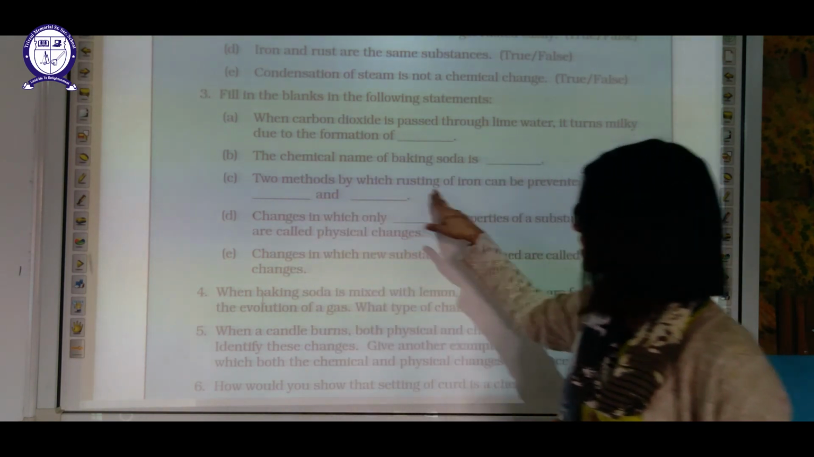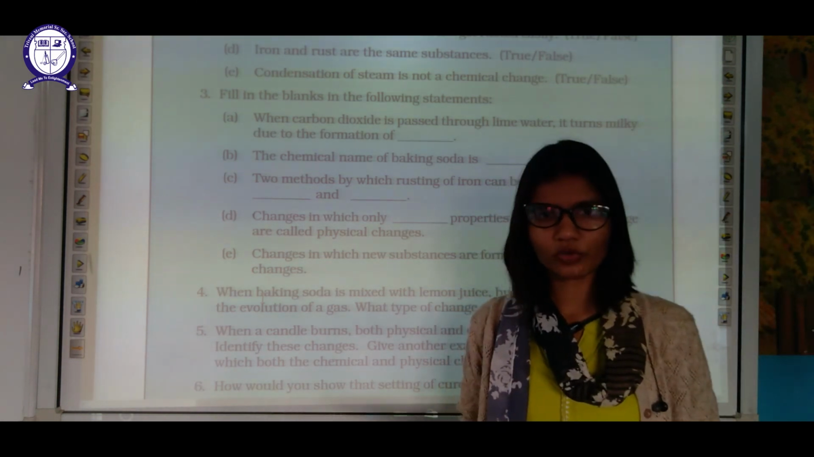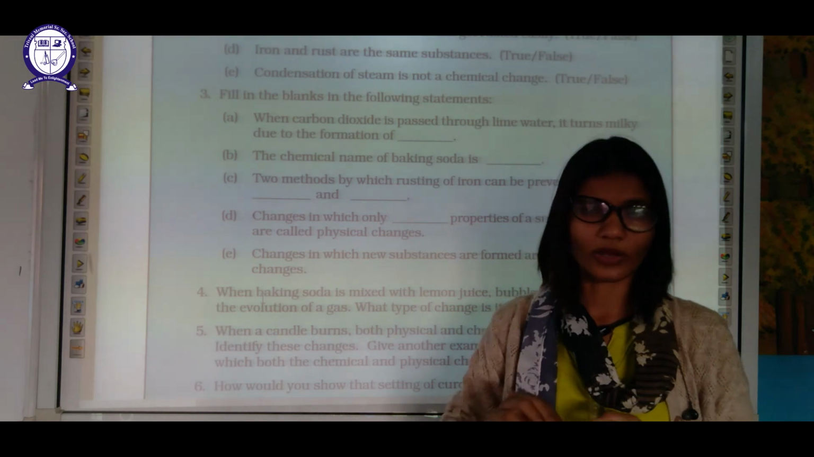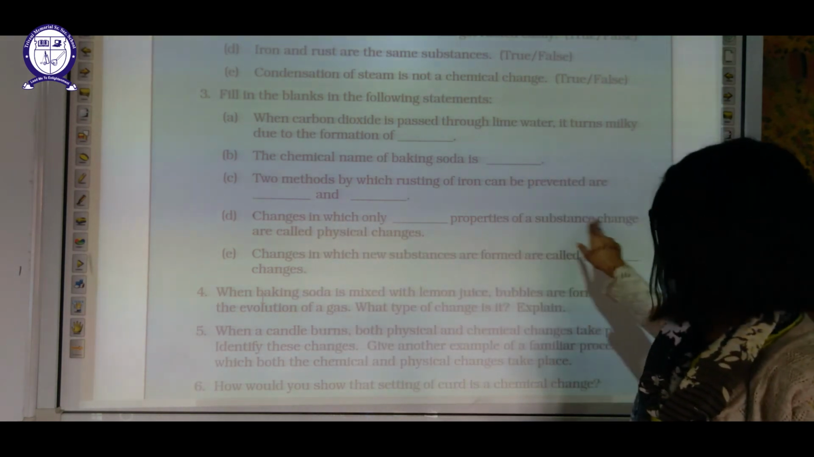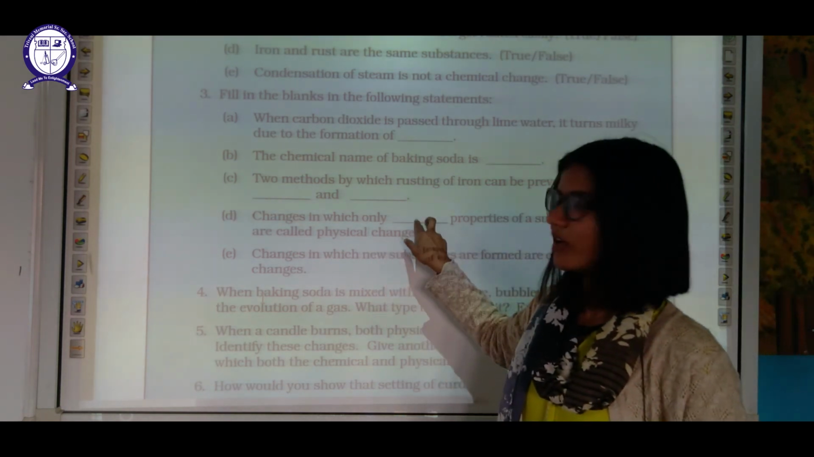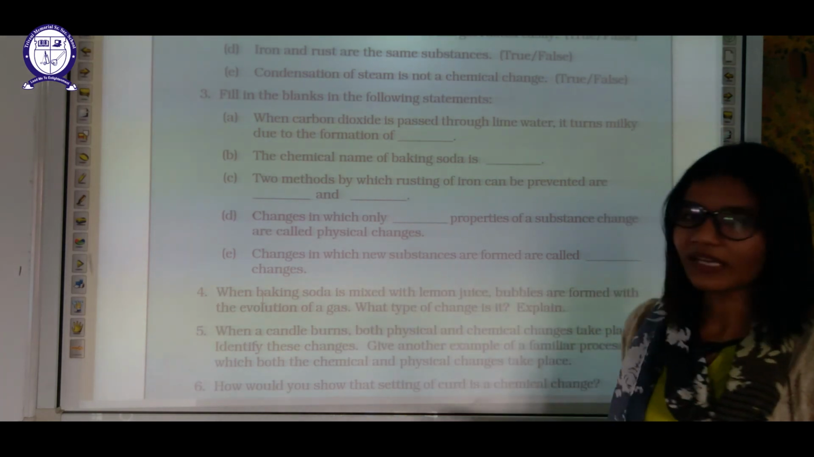Two methods by which rusting of iron can be prevented. You can write any two examples which you know: painting, galvanization, oiling, greasing. Changes in which only dash property of a substance change are called physical change. Only physical property change. Chemical changes in which new substance is forming, chemical change.